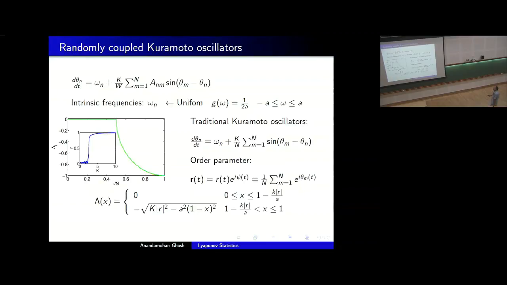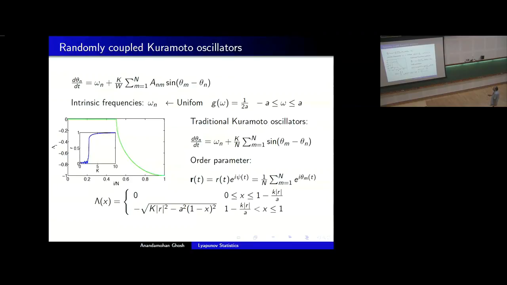It is also possible for this case, at least, to calculate the Lyapunov spectrum explicitly, and it turns out to be this function. This is not important for this talk, but what I would like to say is that there will be one regime where, if the oscillators are all going randomly with respect to each other, the corresponding Lyapunov exponent will be 0, or there will be a negative part. The function will depend on what type of functions I choose over here, but they indicate the synchronized state.